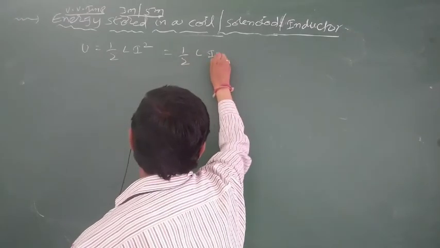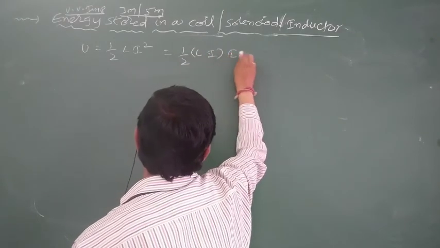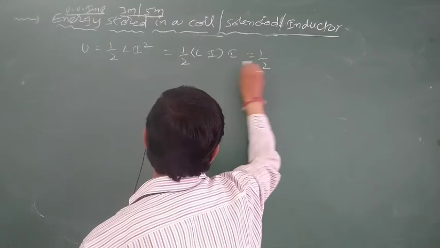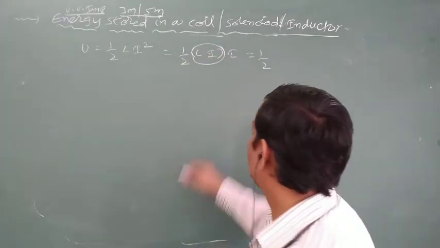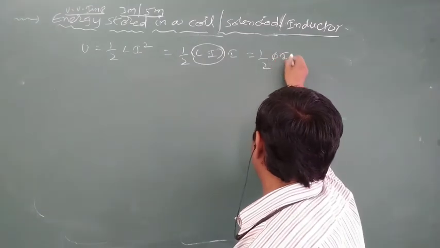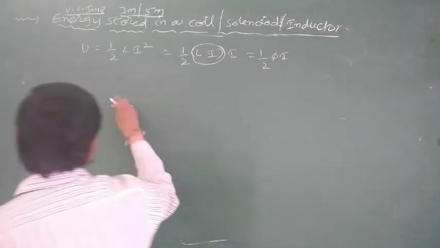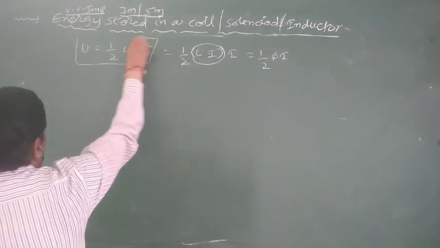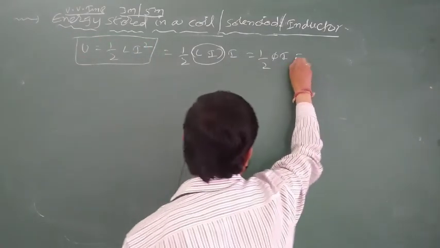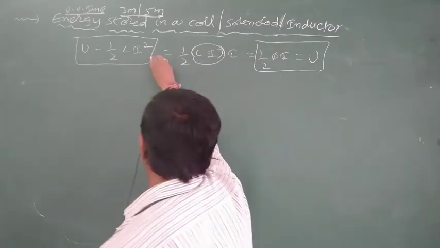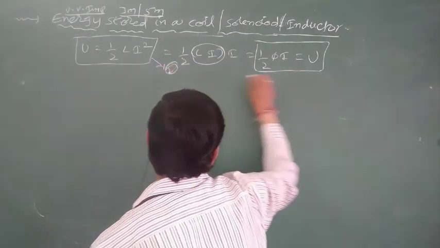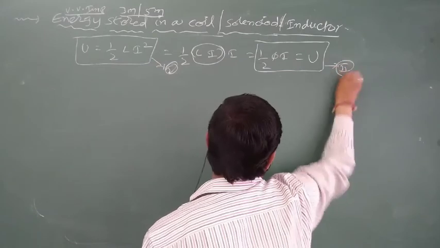I square can be written as I into I. So U is equal to half, Li means flux is there. Flux phi is equal to Li. So half into phi I. So the first form is half Li square. The second form means half phi into I.